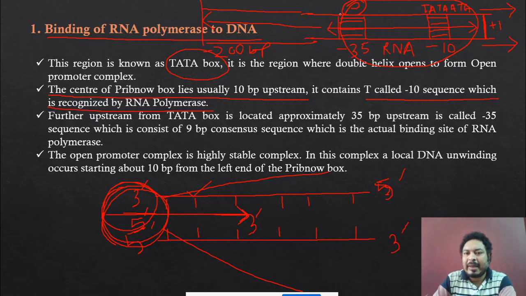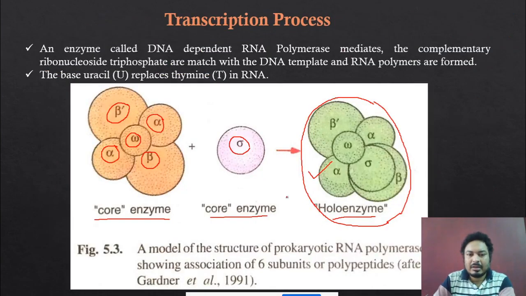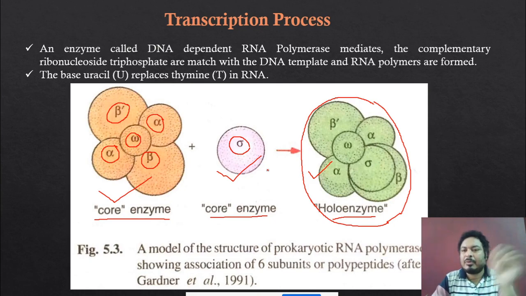And in the -35, another sequence is there, and this sequence is very important for the binding of the RNA polymerase, because in the -35 region, the sigma factor of the RNA polymerase binds. RNA polymerase has two important structures, remember: the sigma factor and the core enzyme. Both are separated. So first, this sigma factor binds to the -35 region of the promoter.